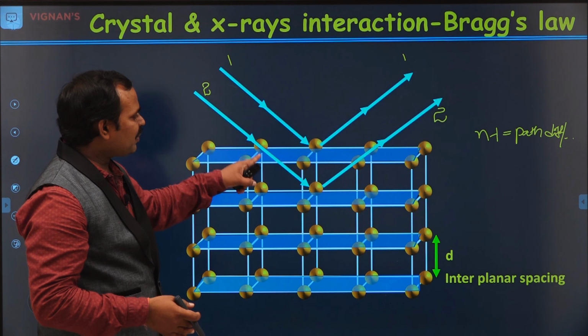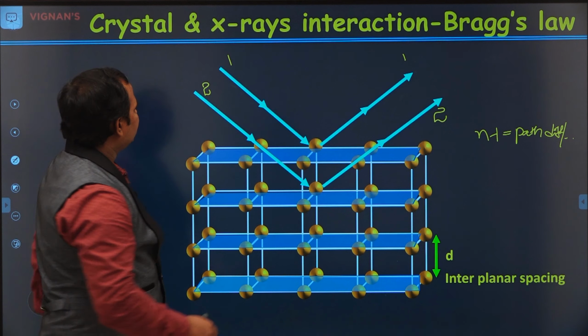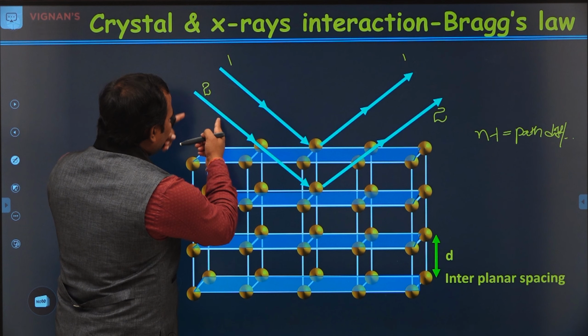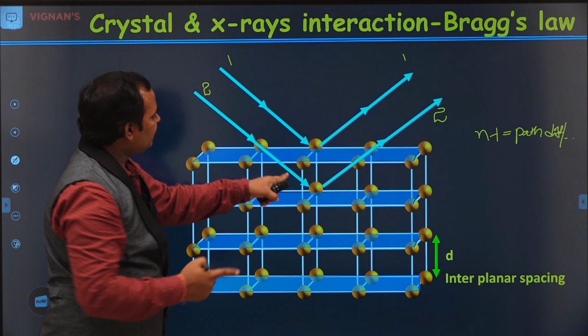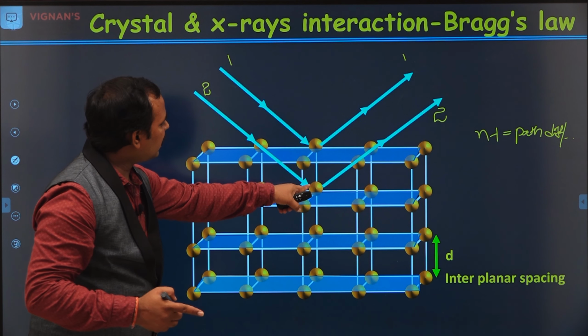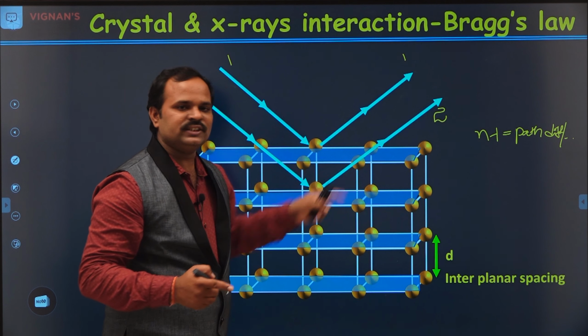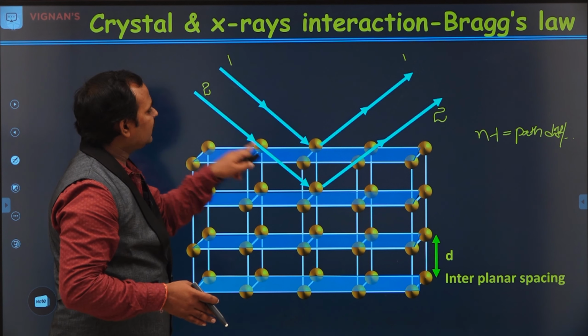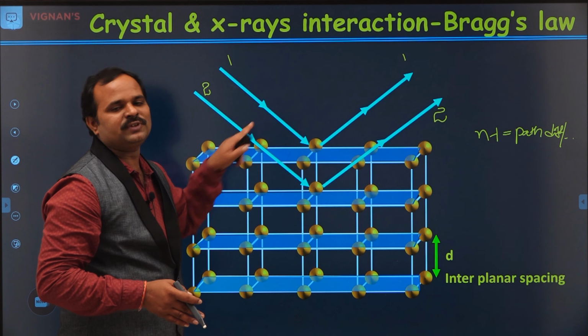Let us see the path difference between these two waves. If you see here, the first wave and second wave, compared to the first wave, the second wave is traveling a little bit longer distance until here, and also it is traveling a longer distance in this direction. Now, let us find how much longer the distance is that the second wave is traveling compared to the first wave.